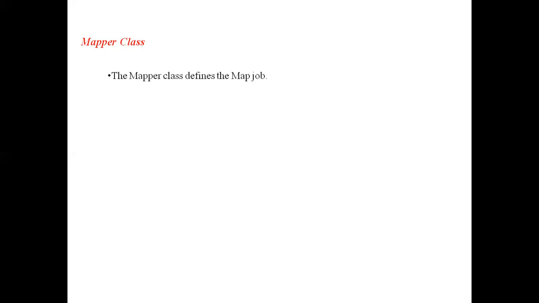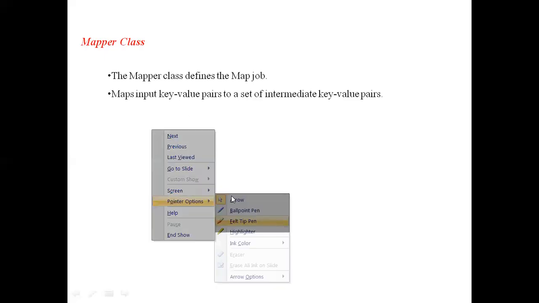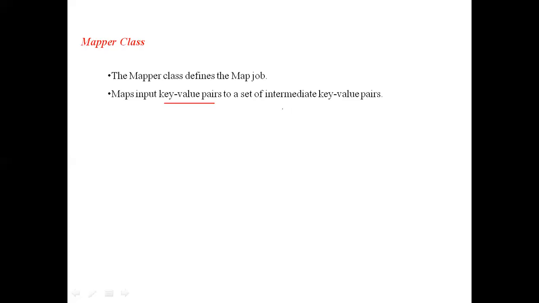The Mapper class defines the mapping job. That means what it has to do in the mapping. Whenever the job is given to the mapper class, what it has to do is defined by the mapping job. Already we know maps take key, value pairs as input and give intermediate key, value pairs as output. The input of this Mapper class is key, value pairs, and the output is intermediate key, value pairs.